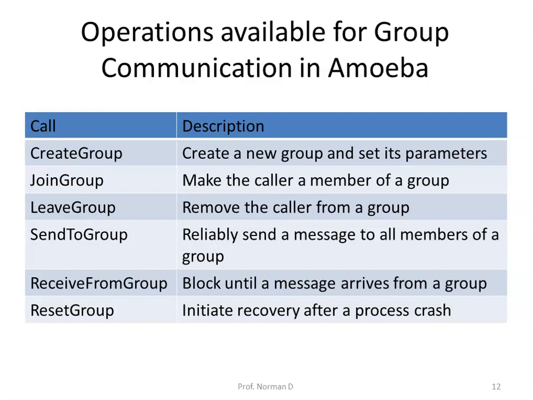Now, Amoeba supports global time ordering. So if two processes call send to group simultaneously, the system ensures that all group members will receive the message in the same order. The next one is receive from group, which tries to get a message from a group specified by one of its parameters. If no message is available, the caller blocks until one is available. If a message has already arrived, the caller gets the message with no delay. This protocol ensures that in the absence of processor crashes, no message will be lost.